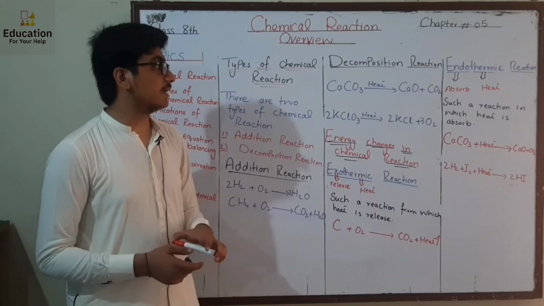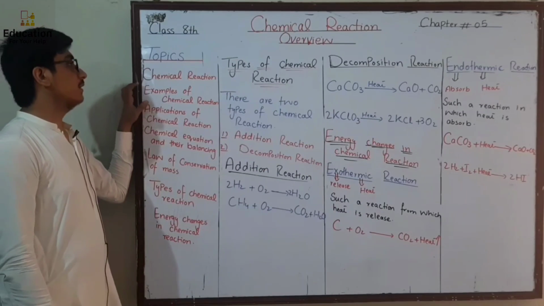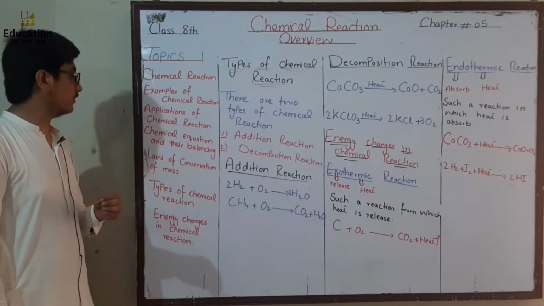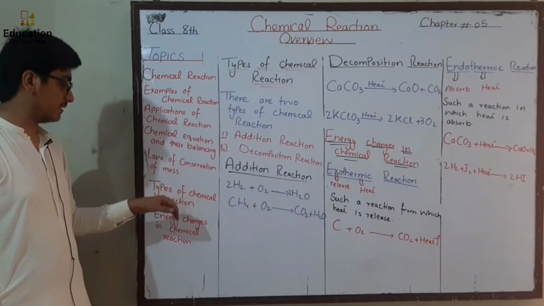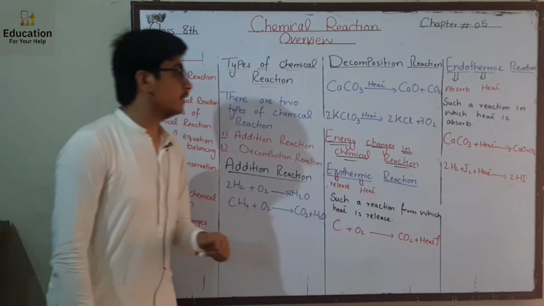So this is our complete chapter. We discussed in detail. First of all, we discussed chemical reaction, then examples of chemical reaction, then application of chemical reaction, then chemical equation and their balancing, then law of conservation of mass, then types of chemical reaction, then energy changes in chemical reaction. Thank you.